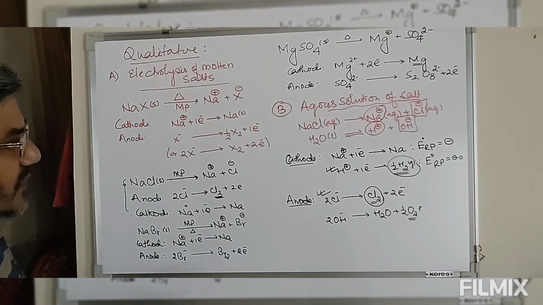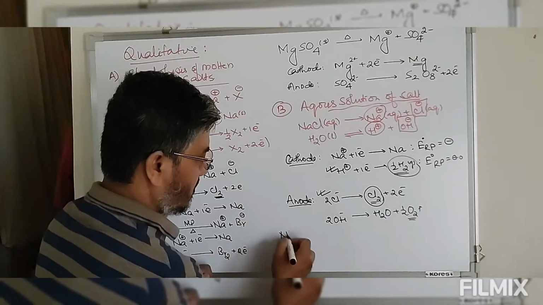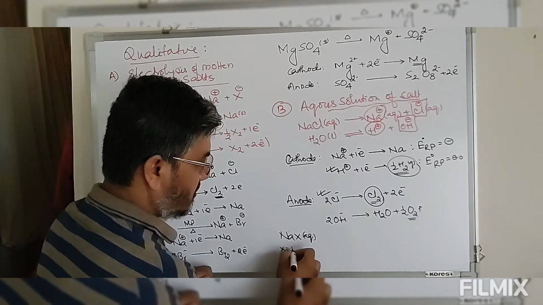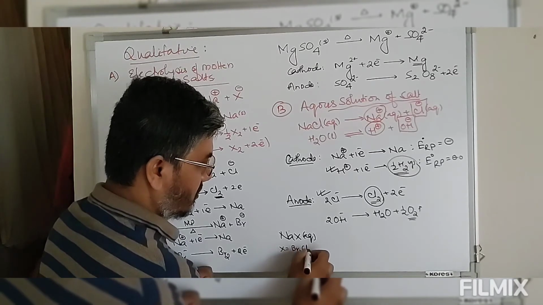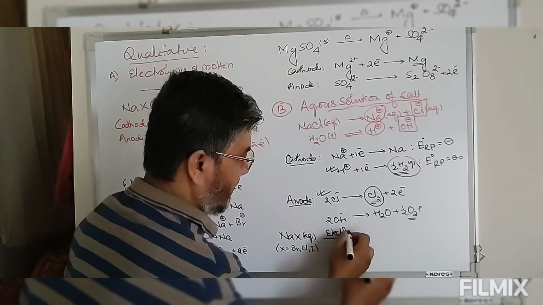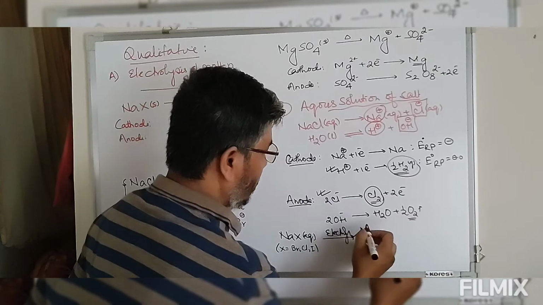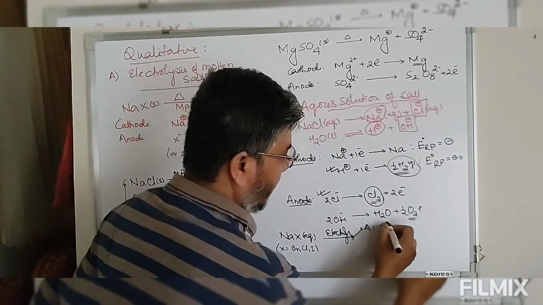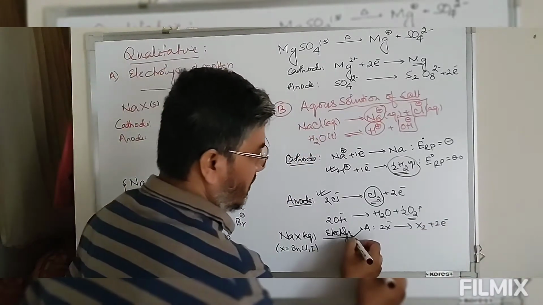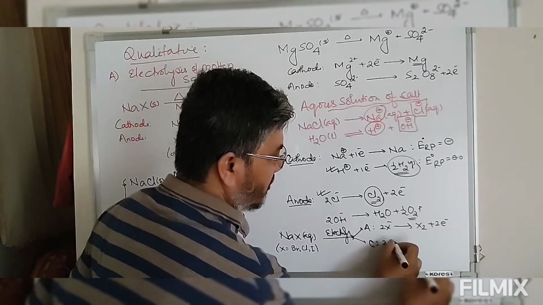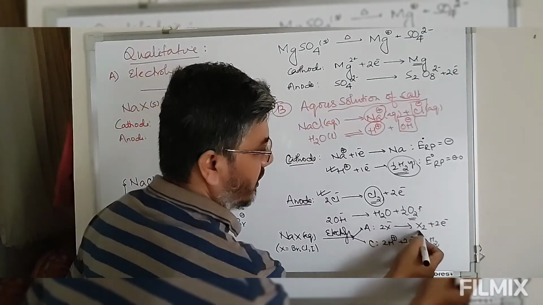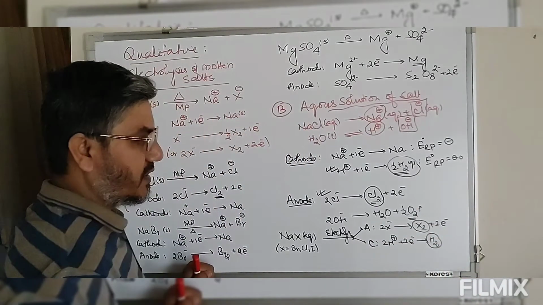Similarly, we take NaX aqueous salt, where X is bromine, chlorine, iodine. On electrolysis at the anode, 2X minus is oxidized to give you X2, hence halogens are formed, and at the cathode 2H plus ion will take up 2 electrons and is reduced to give you hydrogen. So halogen and hydrogen gas will be formed.